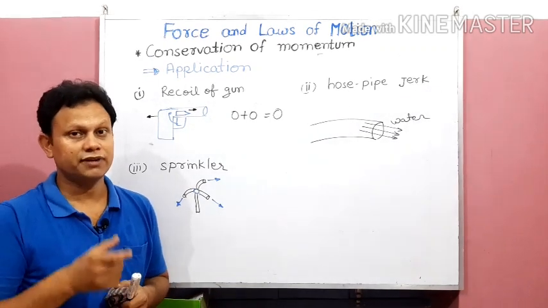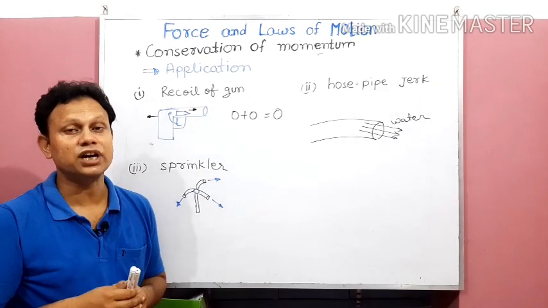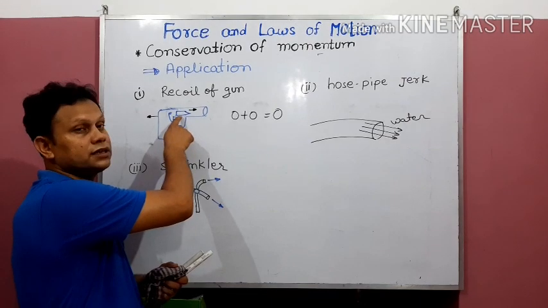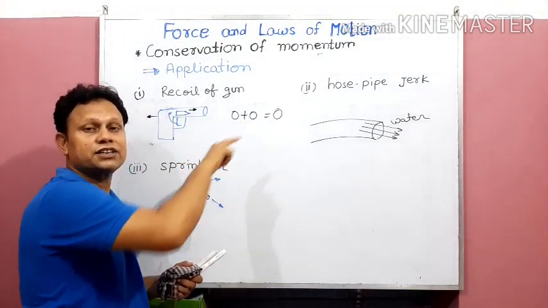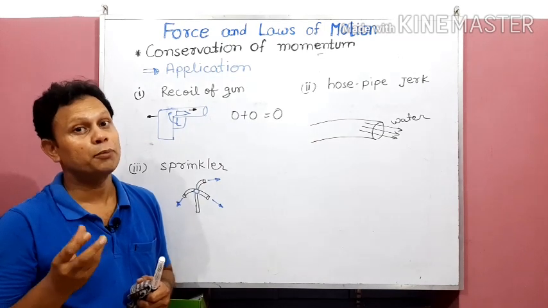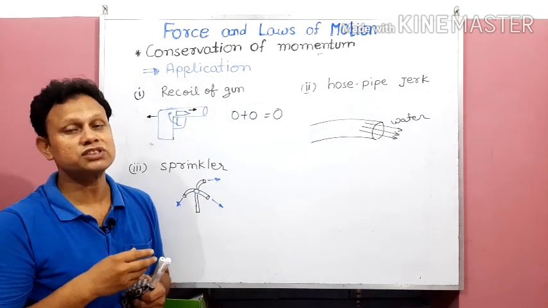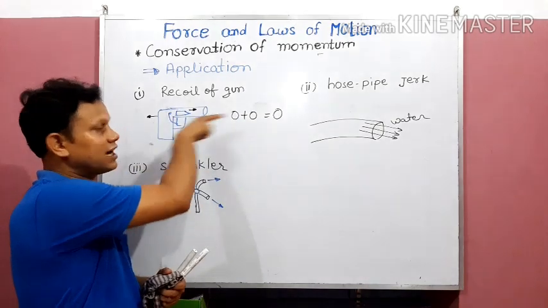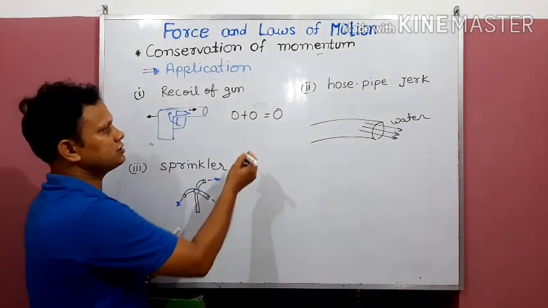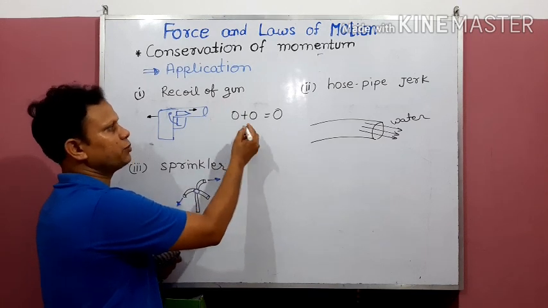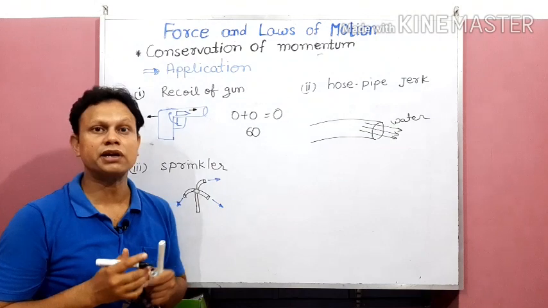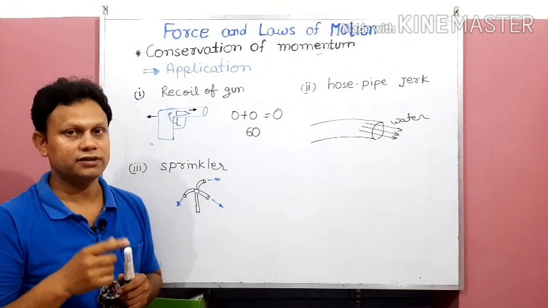Now when the firing is done, due to this firing, the bullet acquires velocity in this direction. That means the bullet is going to acquire some value of momentum according to its mass and its velocity when it starts moving. So suppose I have taken this direction as positive and somewhere it is getting 60 momentum. This is the momentum gained by the bullet.